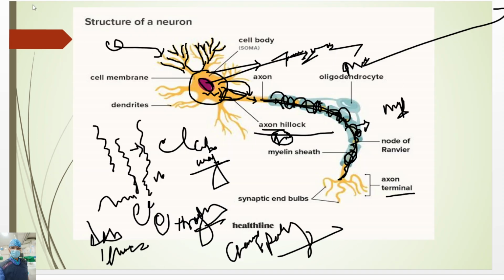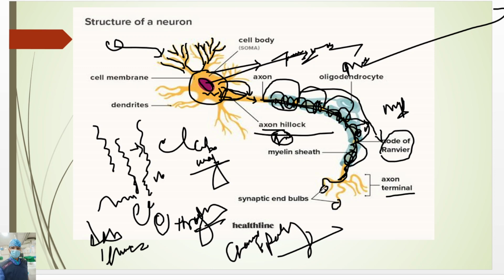So let's go to the previous slide. Here see, in between the myelin sheath there is a space. This is called the nodes of Ranvier. Here the electrochemical messages travel in this way, from one node of Ranvier to another node of Ranvier, in a speedy way. Then the axon ends with the synaptic bulb.